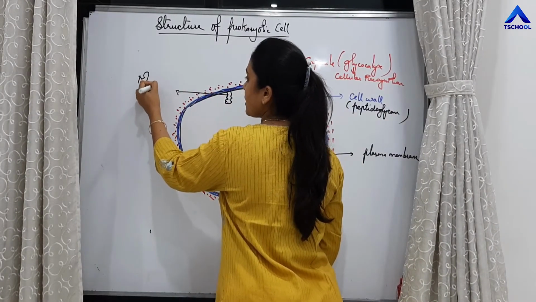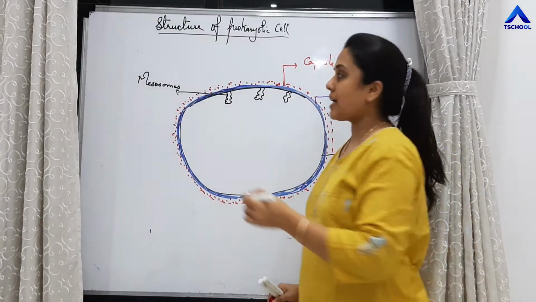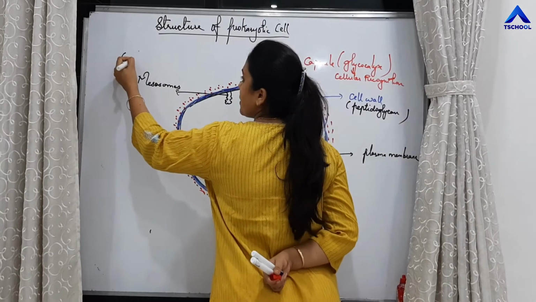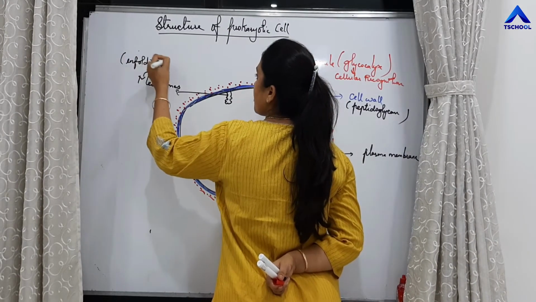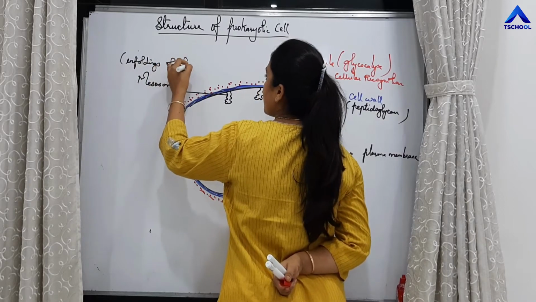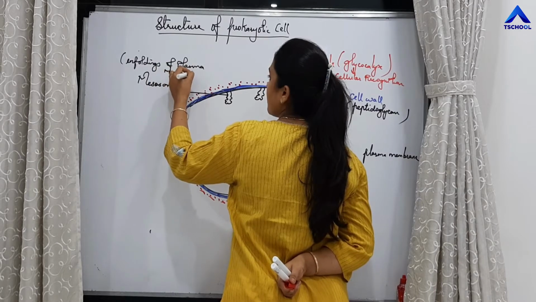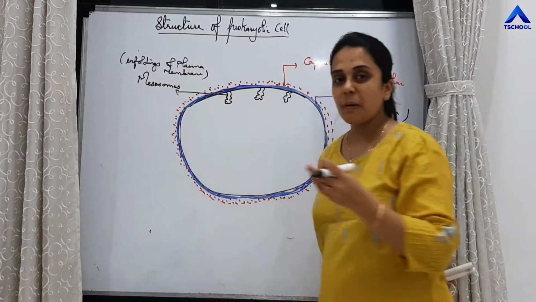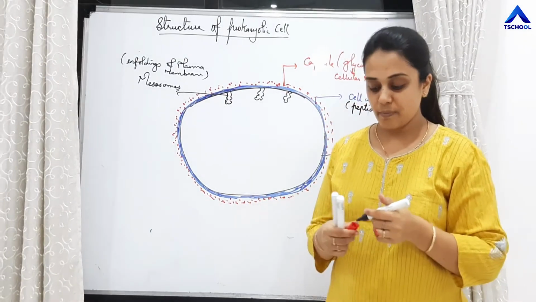Mesosomes are nothing but infoldings of the plasma membrane. The plasma membrane gets inverted and folded, and those folds are called mesosomes.